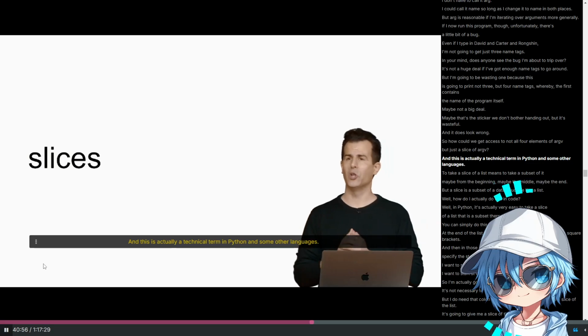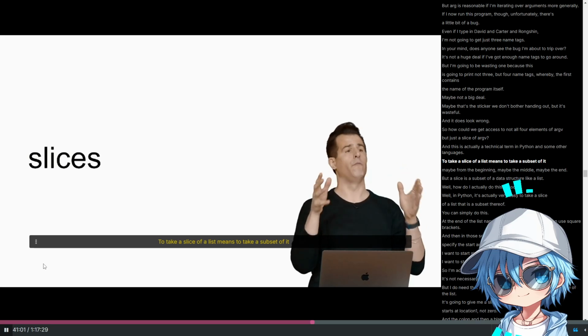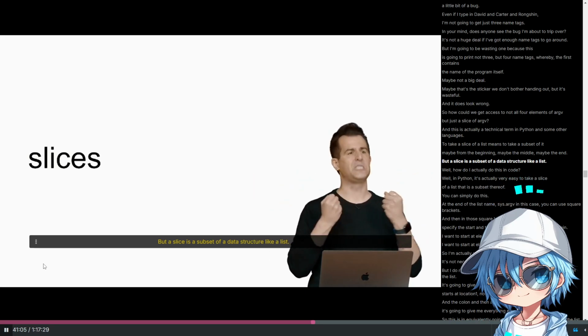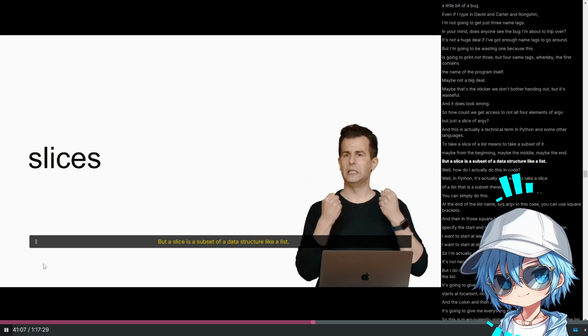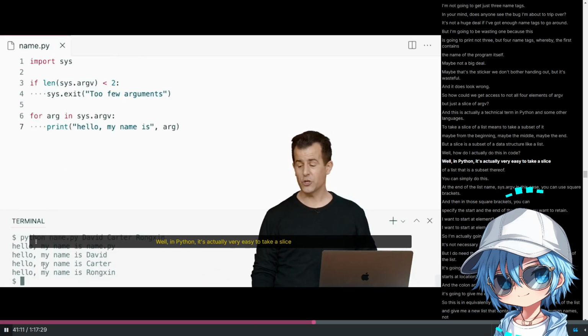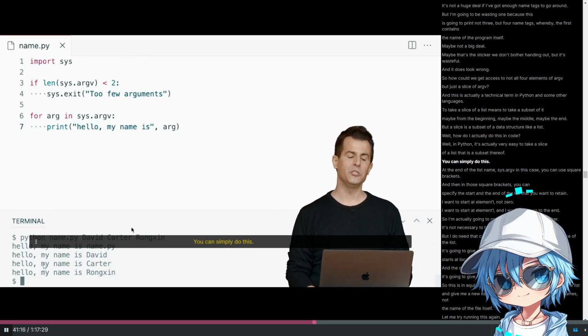In Python and some other languages, to take a slice of a list means to take a subset of it. Maybe from the beginning, maybe the middle, maybe the end. But a slice is a subset of a data structure like a list. Well, how do I actually do this in code? Well, in Python, it's actually very easy to take a slice of a list, that is a subset thereof. You can simply do this.